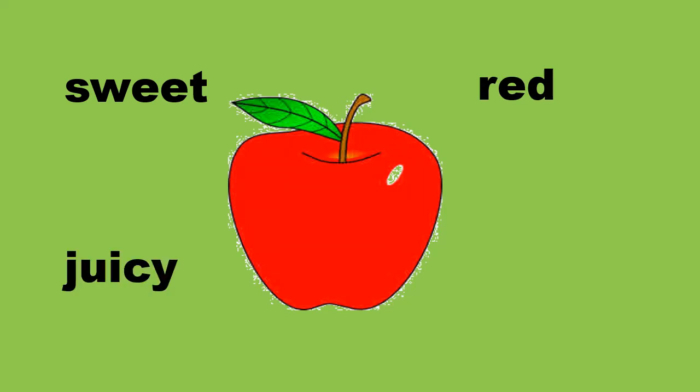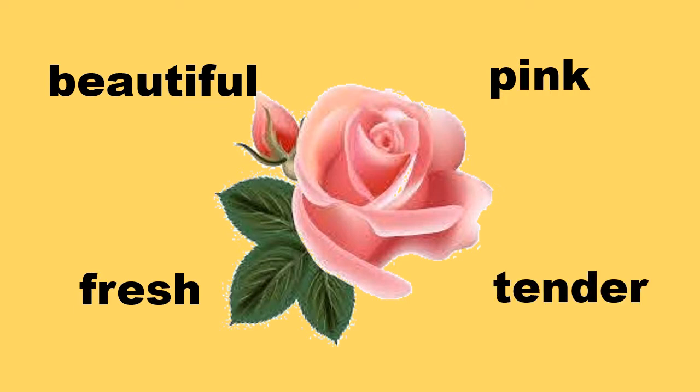Now let us look at more examples. You will have to give me the describing words. Okay? So the apple is sweet, red in color, juicy, and smooth. Now about the rose. It's beautiful, pink in color. It's fresh and it's tender.